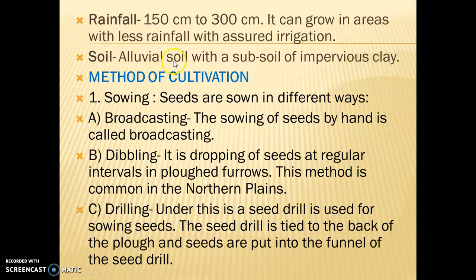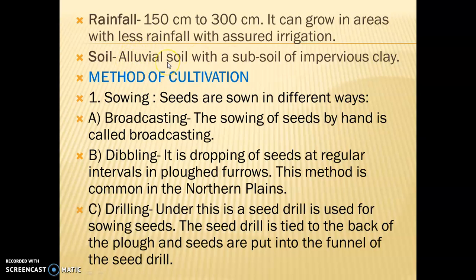Rice requires alluvial soil with a subsoil of impervious clay. As we know, impervious means that particular soil does not allow water to seep down. As a result, the water will not be able to percolate, so water will be stagnant.